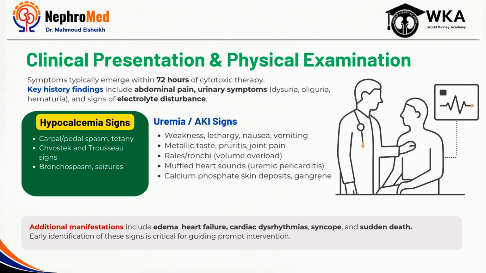At the same time, hyperkalemia may be completely silent until significant ECG changes or life-threatening arrhythmias develop, which is why lab monitoring is often more informative than symptoms alone. The key point is that patients frequently deteriorate biochemically before they deteriorate clinically. By the time obvious symptoms appear, significant metabolic abnormalities may already be present. So whenever a high-risk patient develops new symptoms shortly after treatment initiation, TLS should always be high on the differential diagnosis list, because early recognition is often what prevents progression to severe kidney injury and other life-threatening complications.